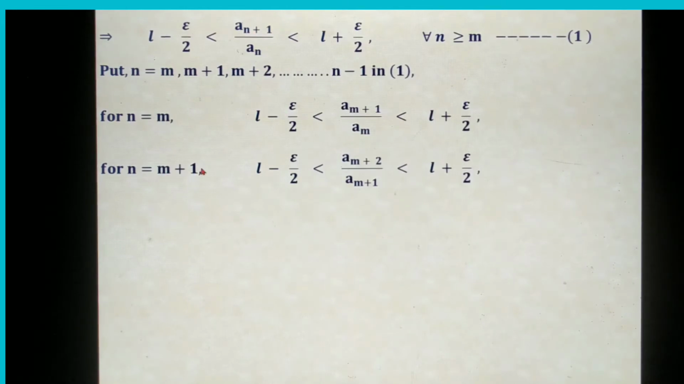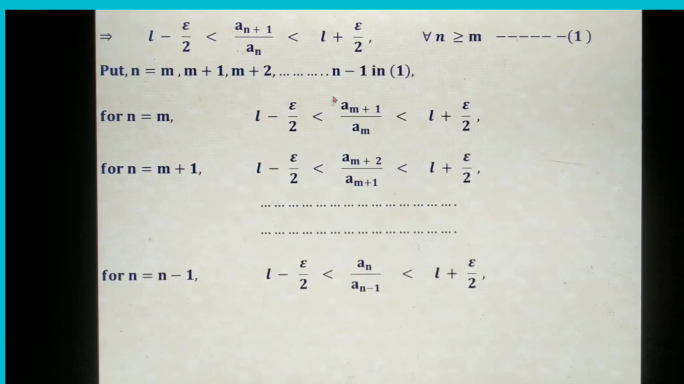The n becomes n plus 1, so this is a_{m+1}; m plus 1 becomes m plus 2. The denominator n becomes a_{m+1}. Like that, this process goes on continuing until we put n equal to n minus 1 here, and at that time the left and right side inequality remains the same. Put n equal to n minus 1.